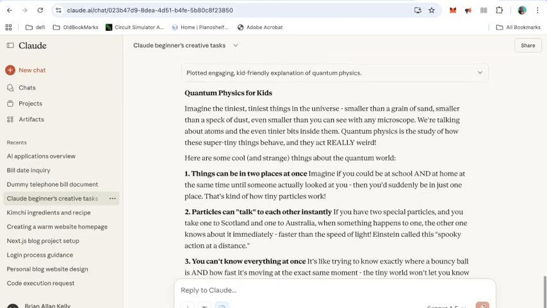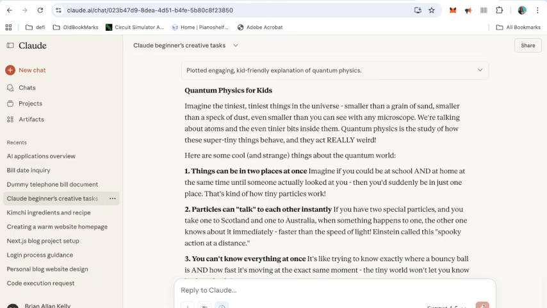Imagine the tiniest things in the universe, smaller than a grain of sand, smaller than a speck of dust, even smaller than you can see with any microscope. We're talking about atoms and even tinier bits inside them. Quantum physics is the study of how these super tiny things behave and can act really weird. Here are some cool and strange things about quantum physics.